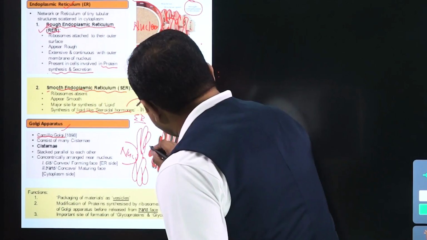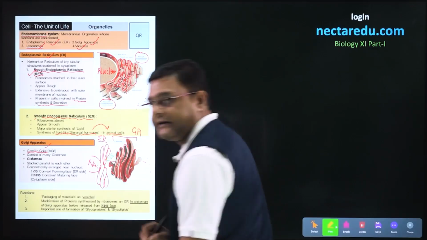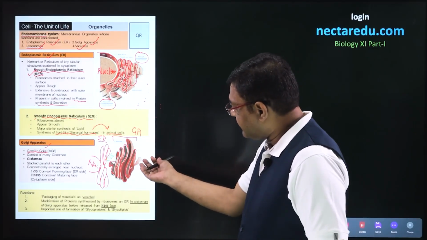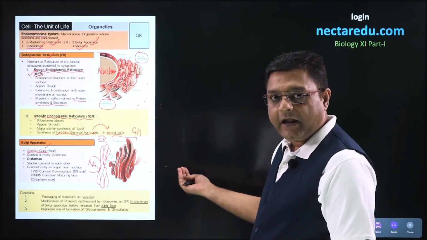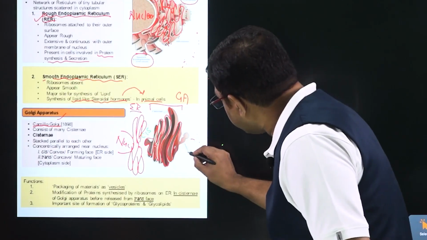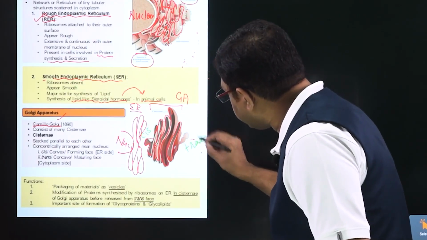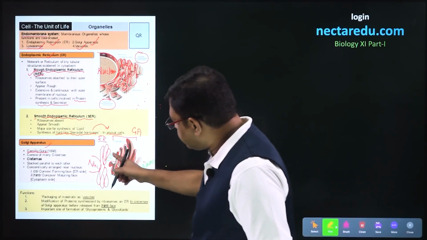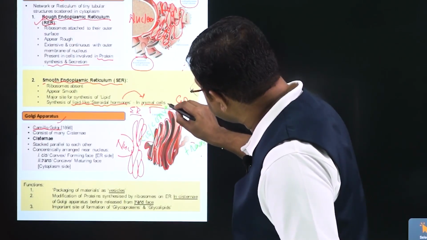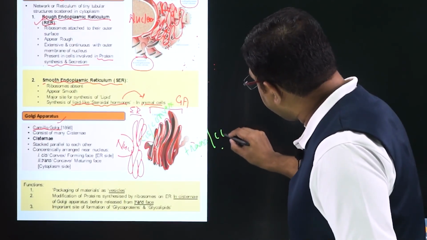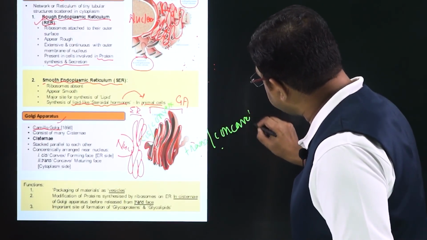So towards the ER is cis side, and the surface which is present away from the endoplasmic reticulum, where there will be cytoplasm present on this side, this side is called as trans side. Now this cis side is called as convex surface, and this trans side is called as concave surface.